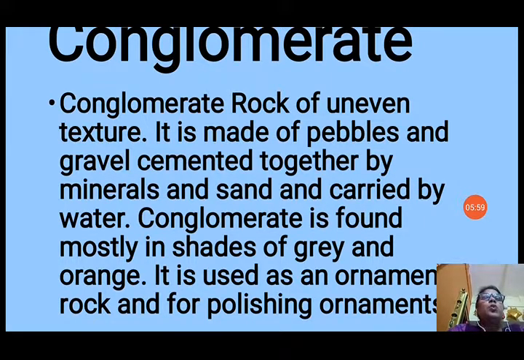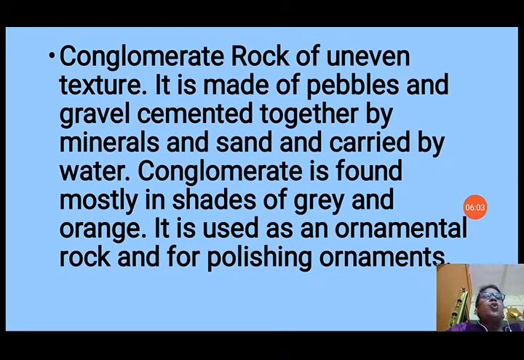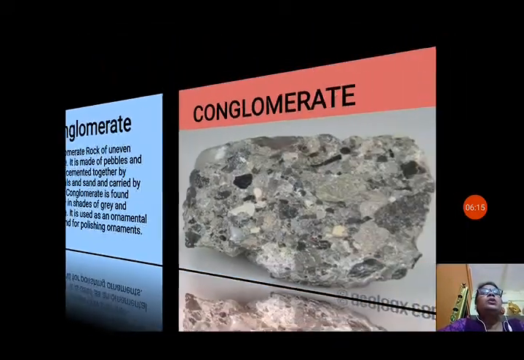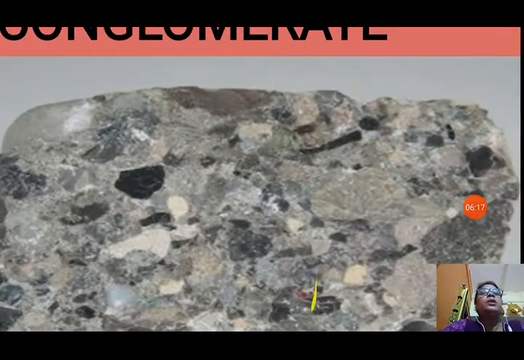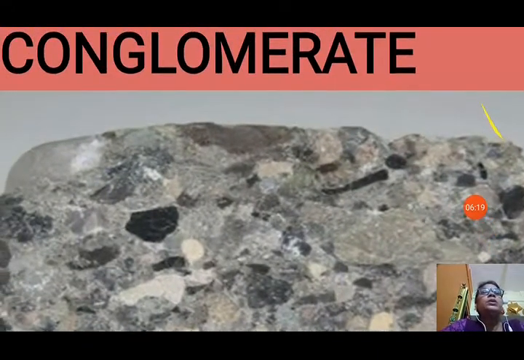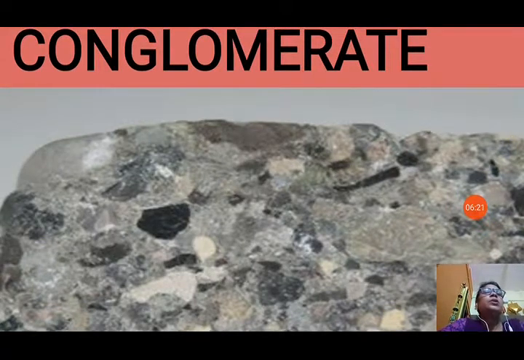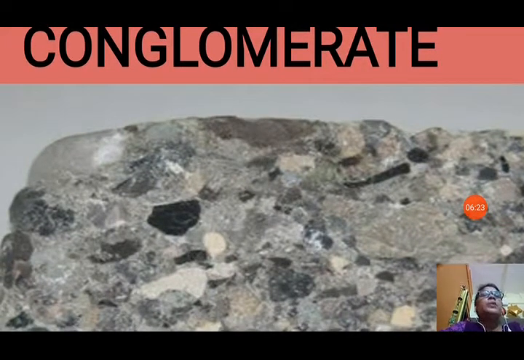These are carried by the water currents. Conglomerate is found mostly in shades of grey and orange. It is used as ornamental rock and for polishing ornaments. That means people make ornaments to wear from it. Now you can see the conglomerate rock. Here is one picture of conglomerate, an ornamental rock.